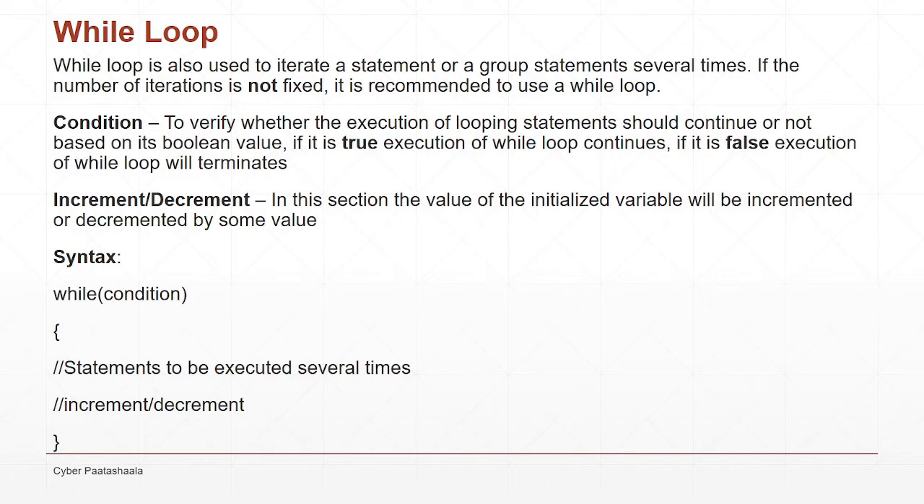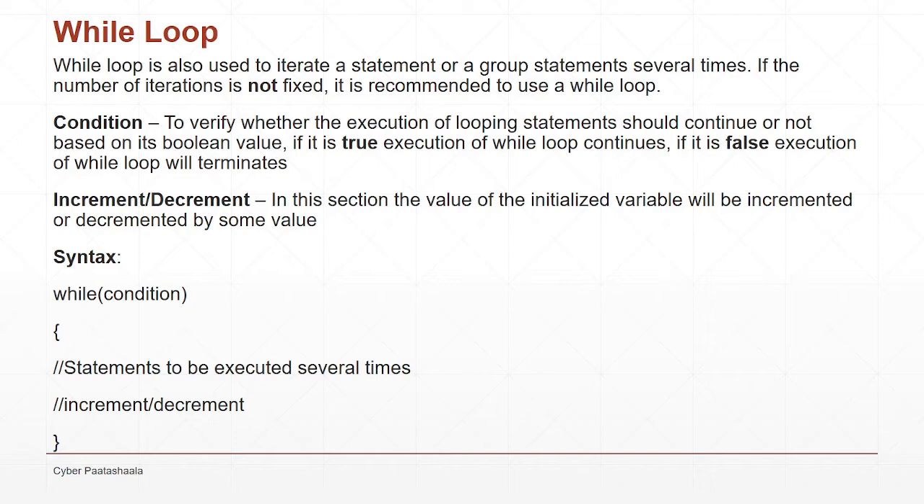So in the while loop also we have two sections, condition and then increment or decrement. The condition inside a while loop is the same as in a for loop. It will verify whether the execution of the looping statements inside a while loop should continue or not based on its boolean value. It will return either true or false. If it returns true, the statements inside a while loop will get executed. If it returns false, the statements inside a while loop will not execute.